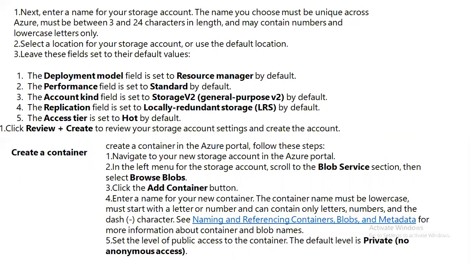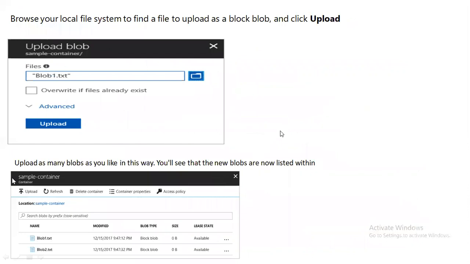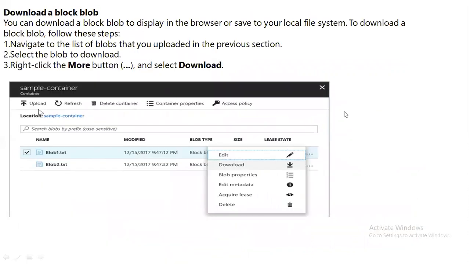If you want to store something in a blob, you have to create a container. If you want to store something in a file, you create a file share. And a file share can be used across different resource groups and subscriptions, whereas a container cannot be used across different resource groups because a container resides within a resource group. So when you create that 2-3 times, or watch the videos 3-4 times, you will get a thorough understanding of the difference.